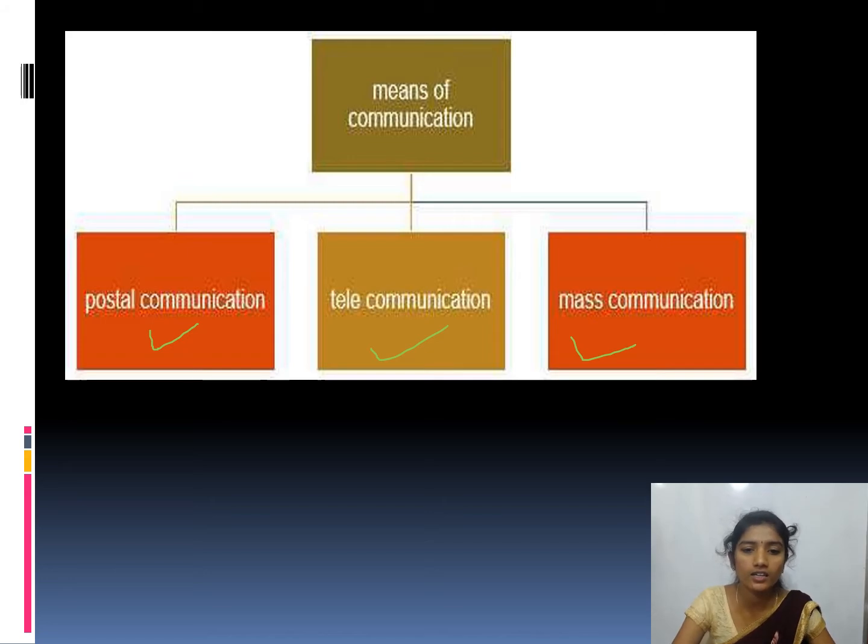In telecommunication we are using mobile phones. In mass communication, how can we communicate? Through the newspaper, TV, the internet and many more.